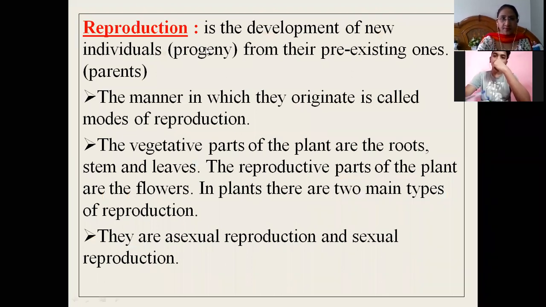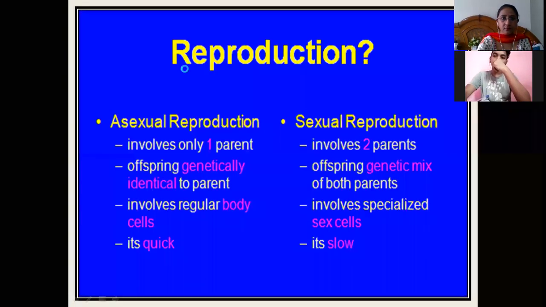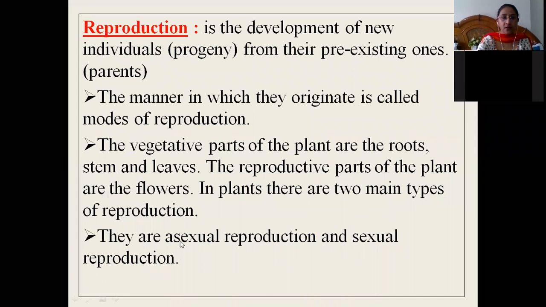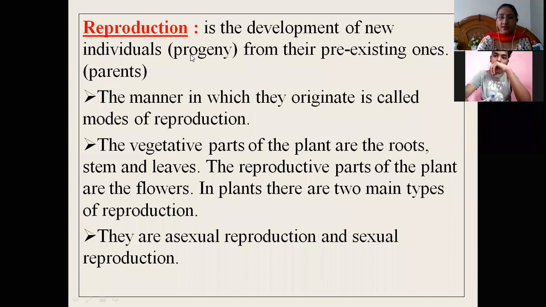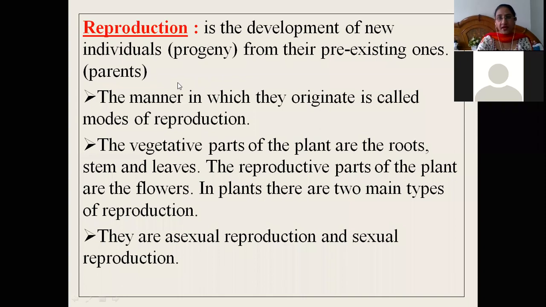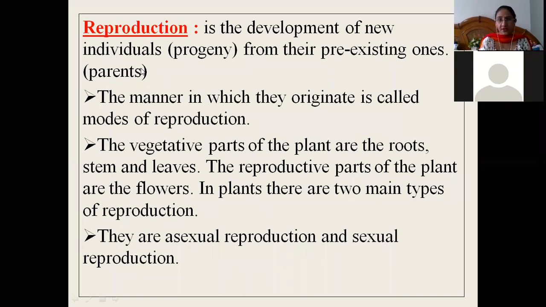If we see what is the definition of reproduction, then you can see here reproduction is the development of new individuals, that is the progeny, from their existing ones, that is parents. जो progeny parents से develop होती हैं उसे हम कहते हैं reproduction. It is the process of development of new individuals from their pre-existing ones, that is from the parents.